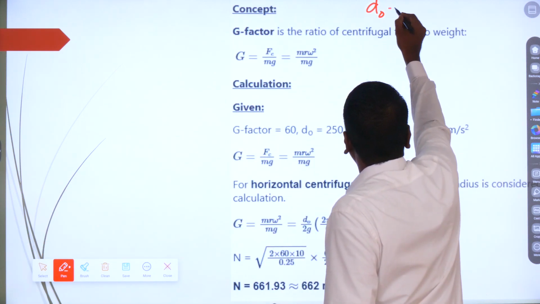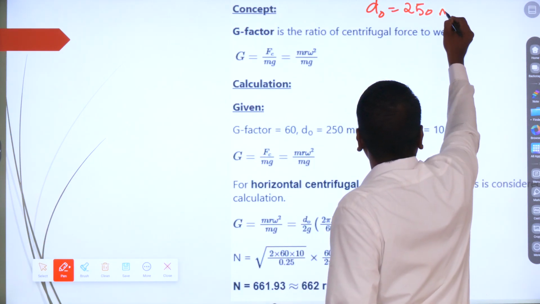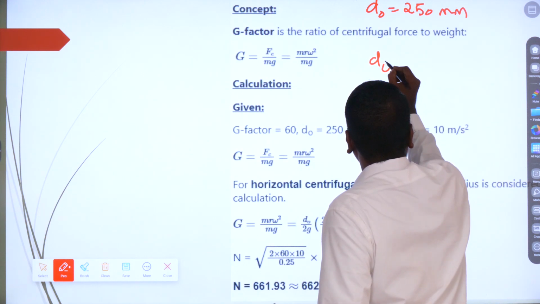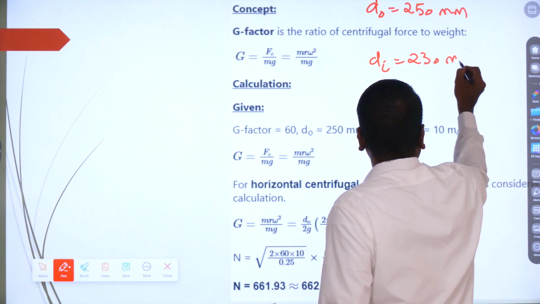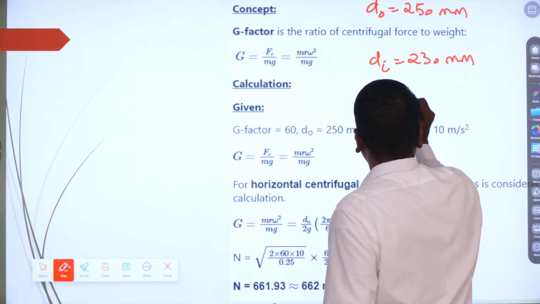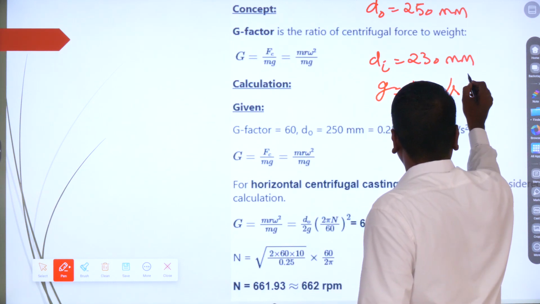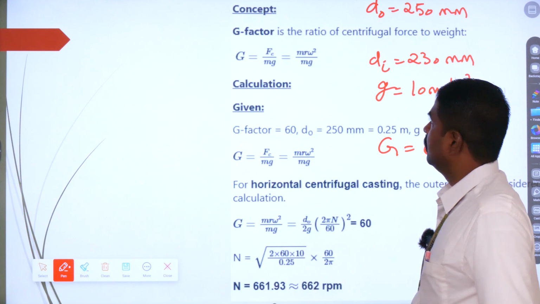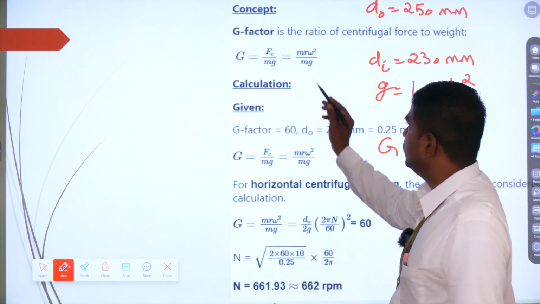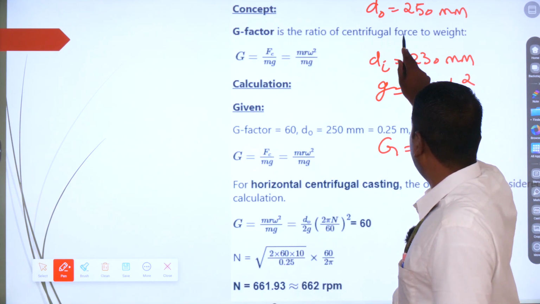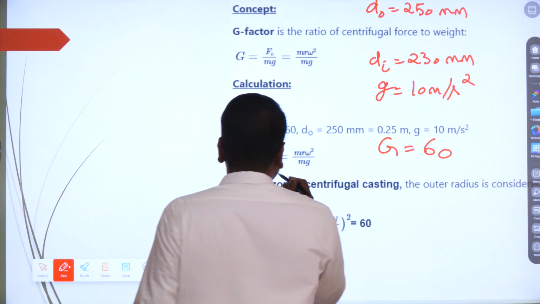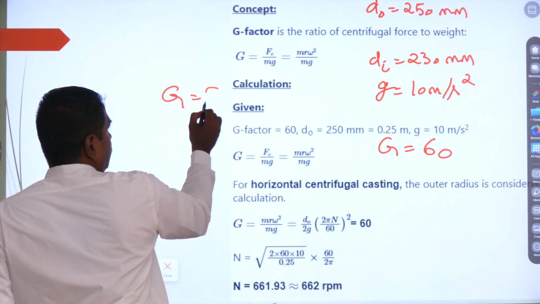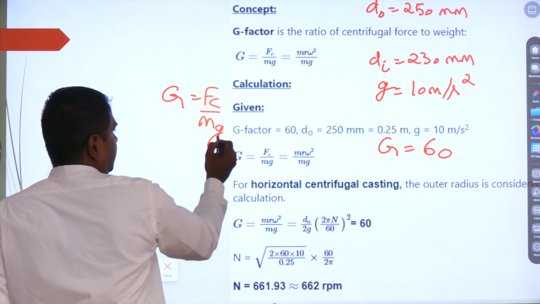So outer diameter is going to be 250 mm, inner diameter is going to be 230 mm, then acceleration due to gravity g is equal to 10 meter per second square, and capital G is going to be 60. So we are having a formula in casting, G factor, which is going to be the ratio of centrifugal force to weight, that is G is equal to F_c divided by mg.